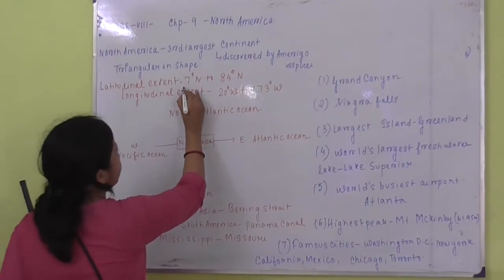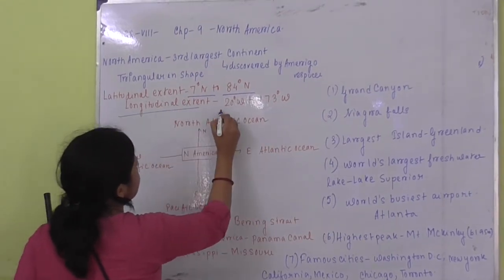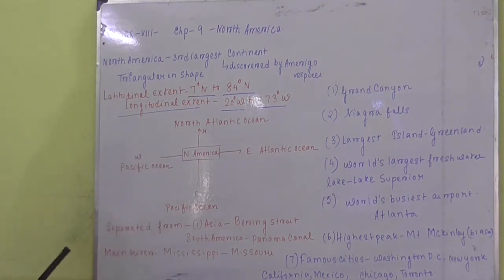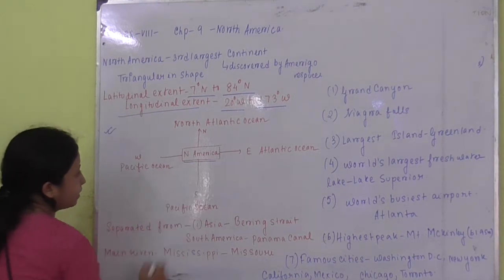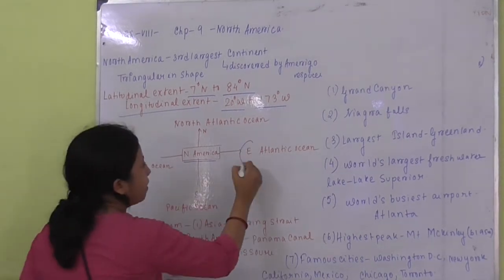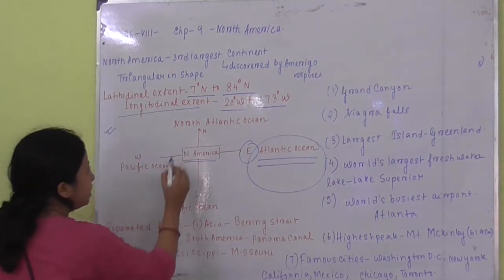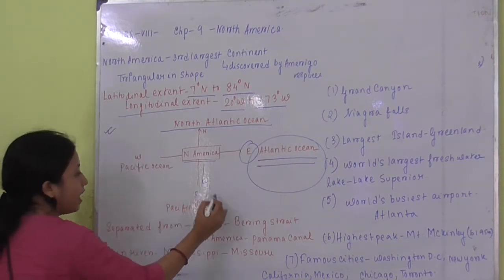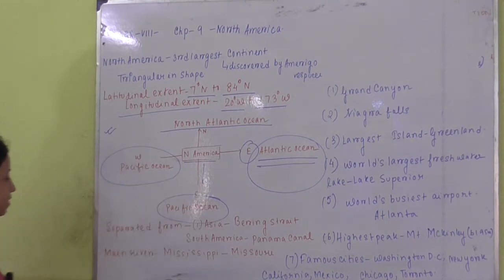The latitudinal extent is from 7 degree north to 84 degree north, and the longitudinal extent is 20 degree west to 173 degree west. If we are supposing to have a boundary of North America, in the east we have the Atlantic Ocean, in the north we have the North Atlantic Ocean, in the south we have the Pacific Ocean, and also in the west we have the Pacific Ocean.